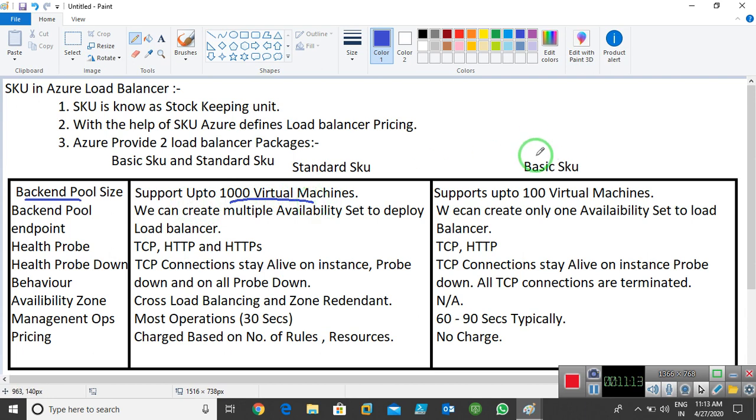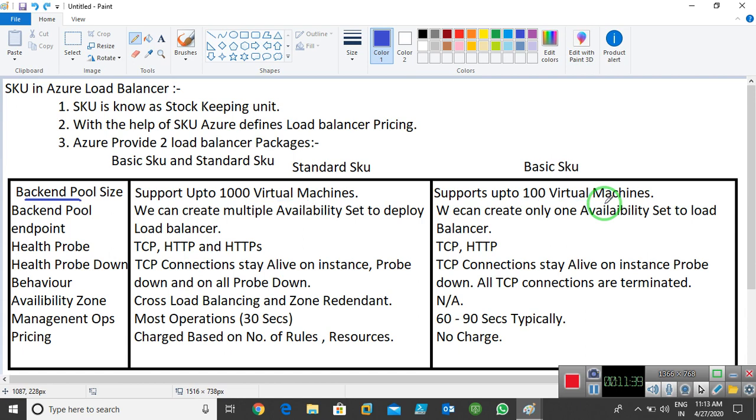But if you're talking about the basic SKU, it manages only 100 virtual machines, not more than that. It means if I'm using the basic SKU pricing or basic SKU package on load balancer, we are able to use only 100 virtual machines. We can balance the load between 100 virtual machines, not more than that.